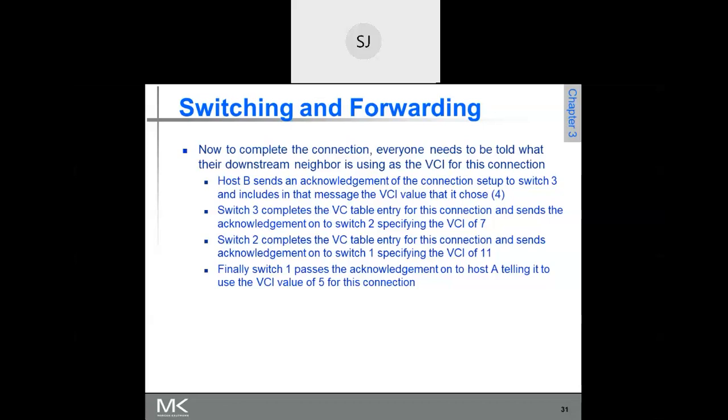The control packet, it is not the data packet, is a request for establishment of a connection. It has to go all the way from host A, through the intermediate routers or switches, to the destination host B. If host B accepts the connection, then an acknowledgement from host B will follow the same path and come back to host A. So the connection request goes from host A to host B, and the acknowledgement comes back to host A. The time consumed during this, what is that called?